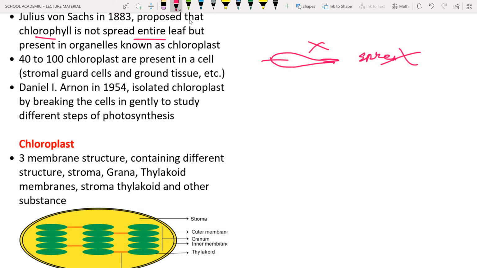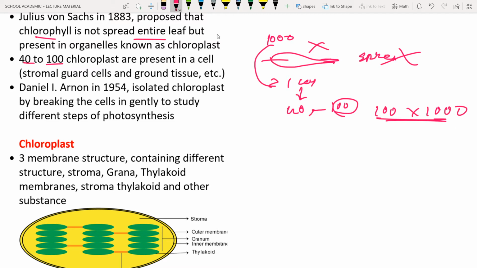Okay, so around 40 to 100 chloroplasts are present in a cell. So let us see, the leaf is made up of 1000 cells. If the leaf is made up of 1000 cells, take out one cell. In the one cell, how many chloroplasts are there? 40 to 100. So let us consider each cell has 100. Okay, total how many chloroplasts are there? 100 chloroplasts in one cell into 1000. Okay, this is the answer.